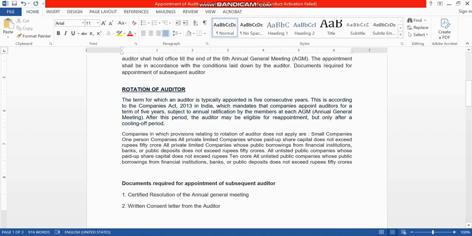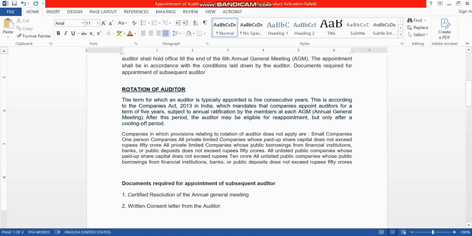The companies to which this rotation of auditors does not apply are small companies, one person companies, all private limited companies whose paid up share capital does not exceed rupees 50 crores, and all private limited companies whose public borrowings from financial institutions, banks or public deposits do not exceed rupees 50 crores.